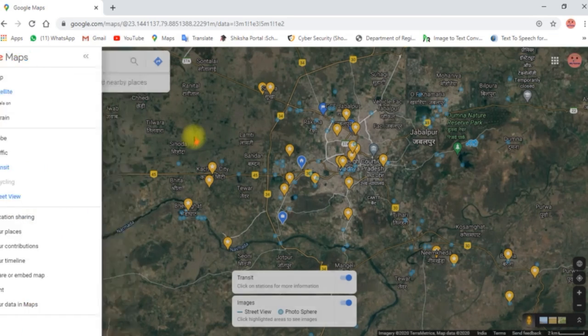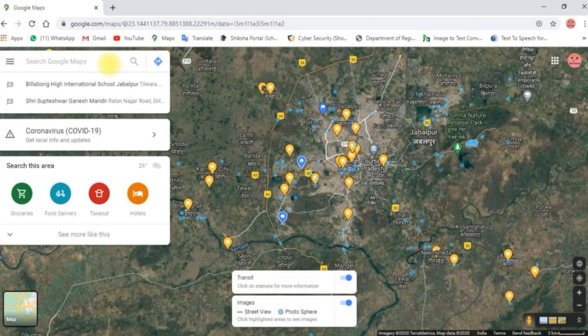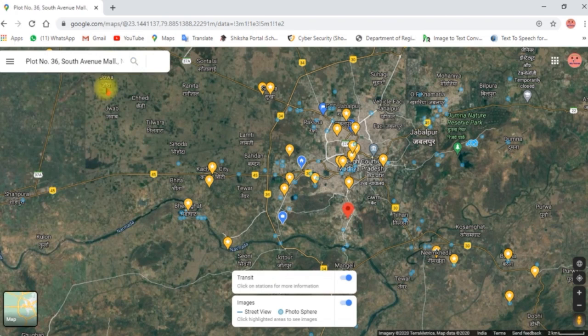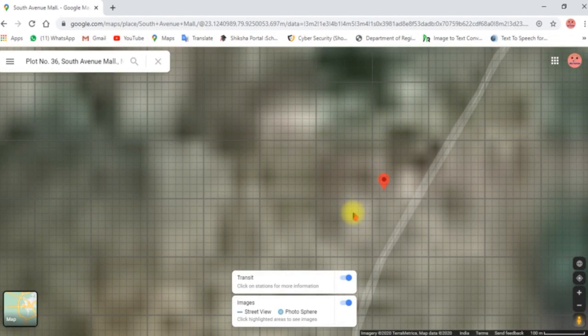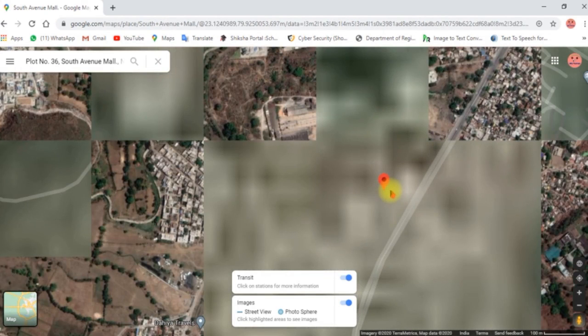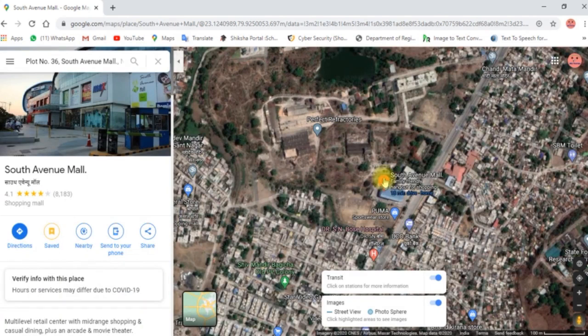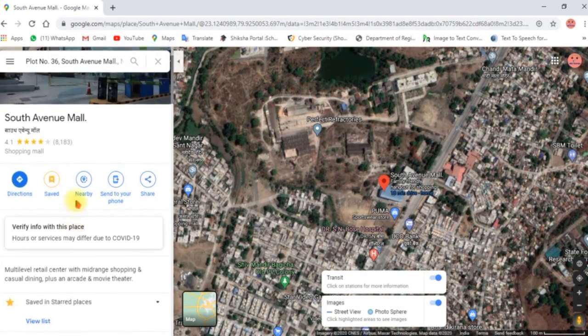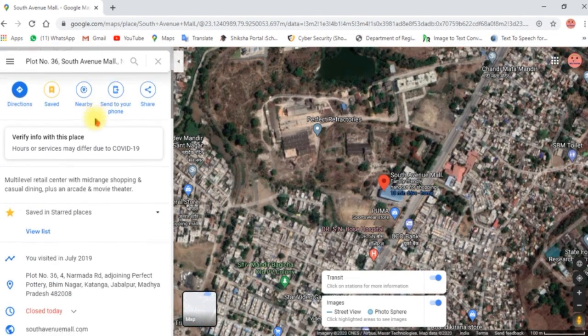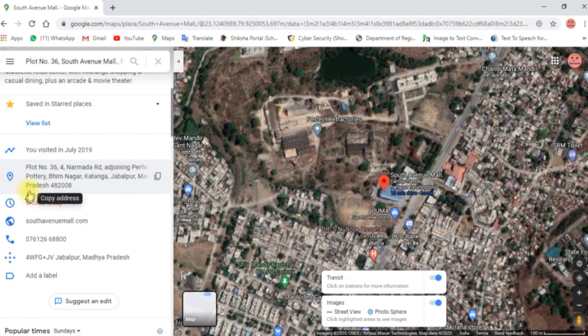Next is how to search. Suppose you want to search a place like South Avenue. It is already here. Click on it and it will tell you the location and the map. This is South Avenue Mall, Jabalpur. It will give you the location and so many of its images. When you click on it, you will see many images, some information, and the address.